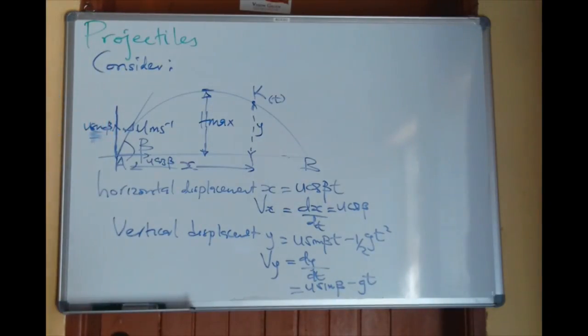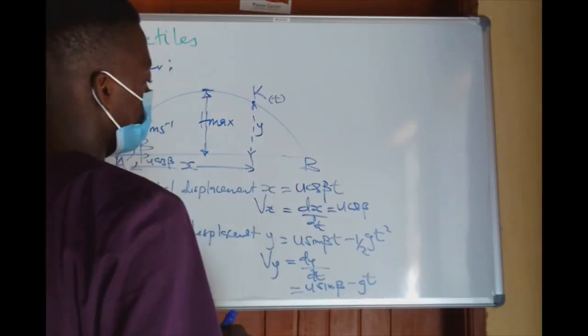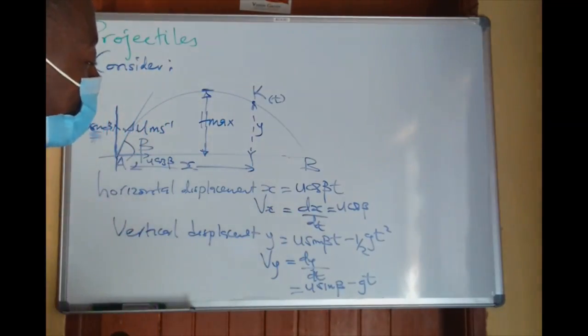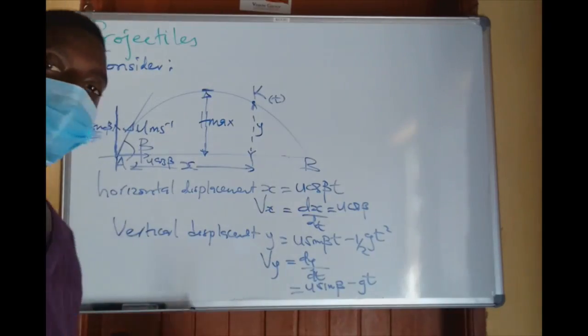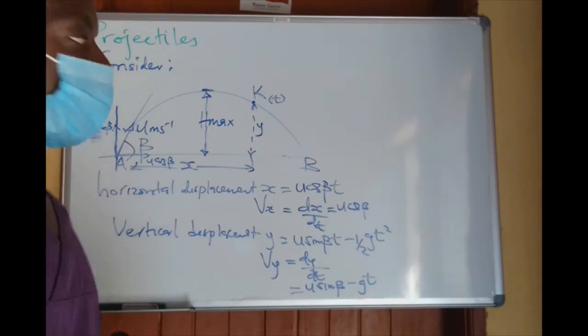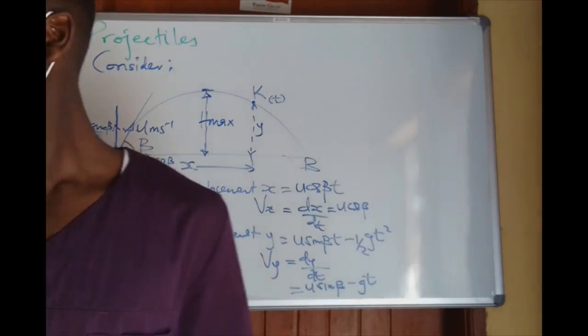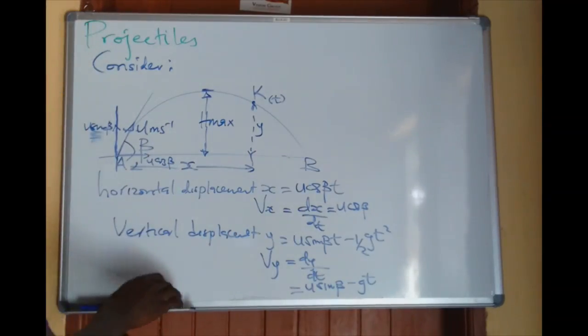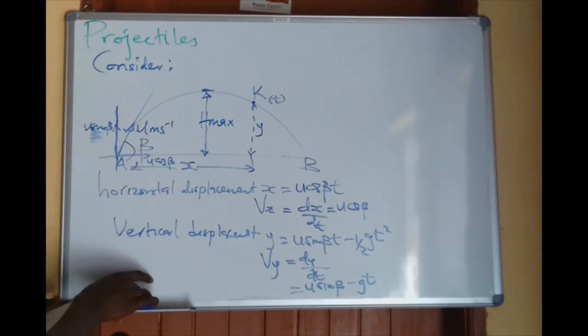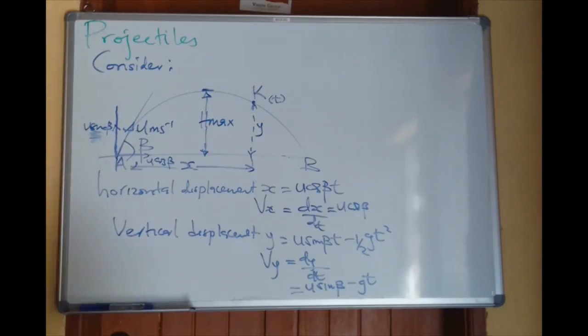So there we have two terminologies: the horizontal velocity and the vertical velocity. Now I want to go to another terminology, the third terminology.